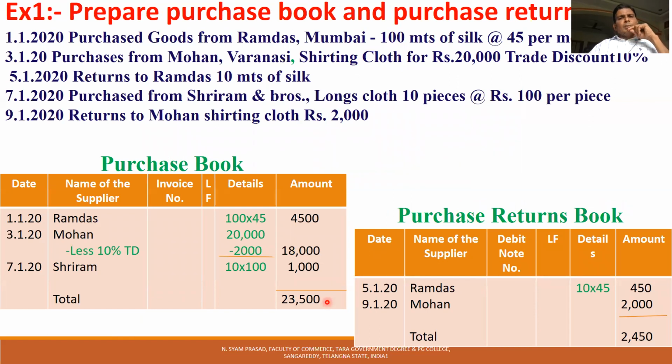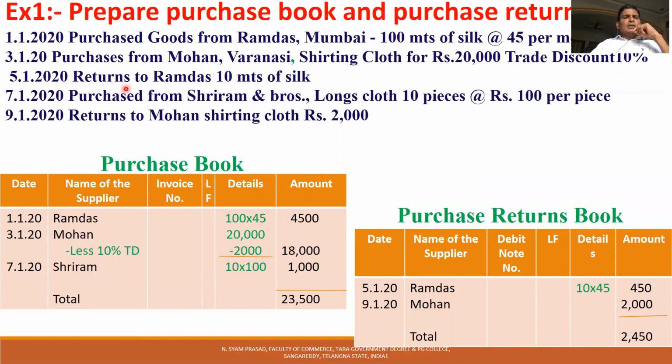See here, prepare purchase book and purchase returns book. The problem is like this: on 1/1/20, purchased goods from Ramdas, Mumbai, 100 meters of silk at 45 per meter. On 3rd January 2020, purchased from Mohan, Varanasi, shirting cloth for rupees 20,000. Trade discount is 10%.